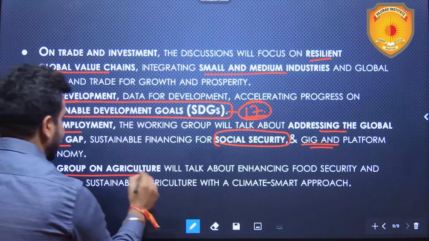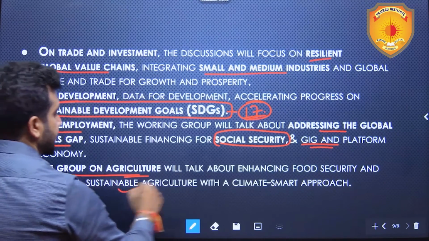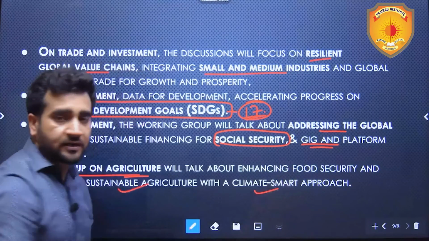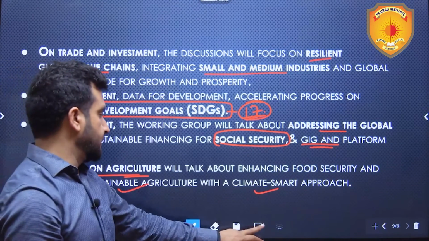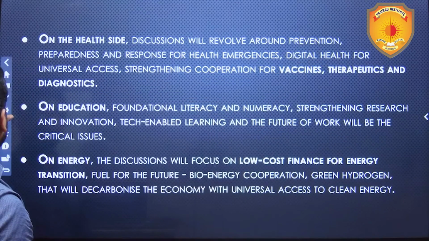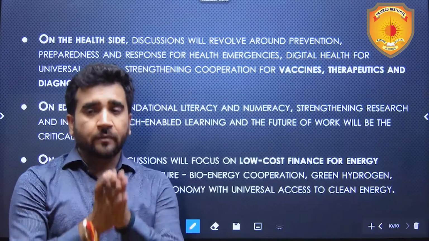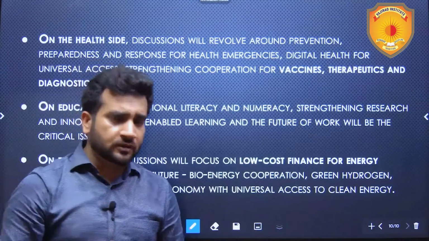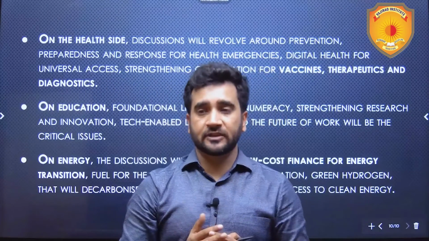Then the group on agriculture, we'll talk about enhancing food security and nutrition, and sustainable agriculture with a climate-smart approach. So we'll be talking about this as well. Then on the health side, what are we going to talk about? We've talked about some things in that G20 health ministers meet.